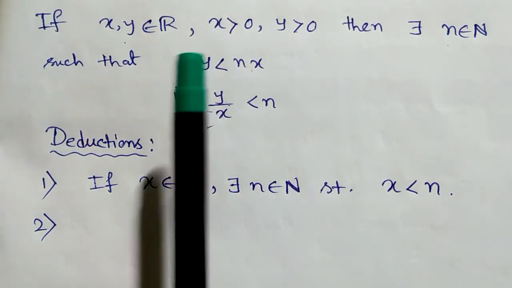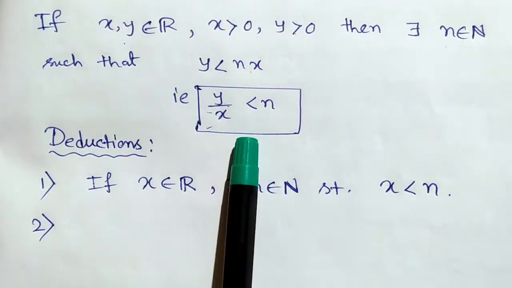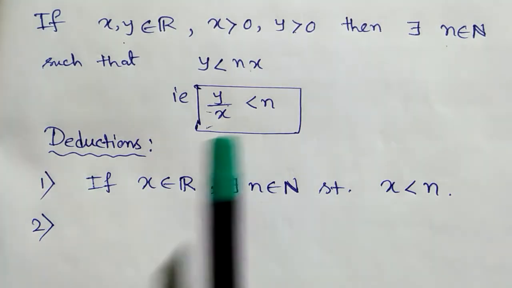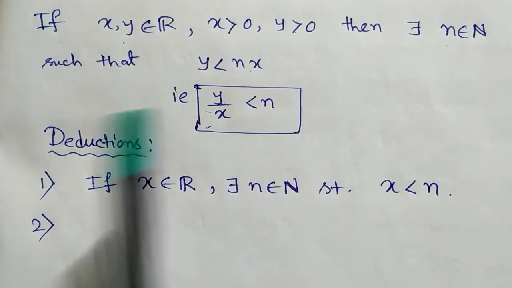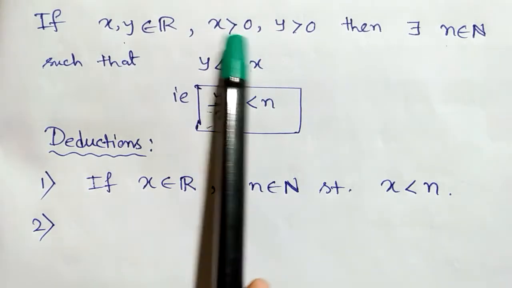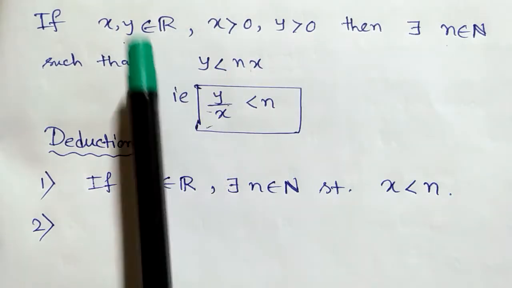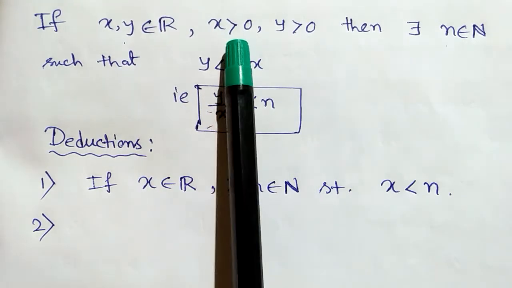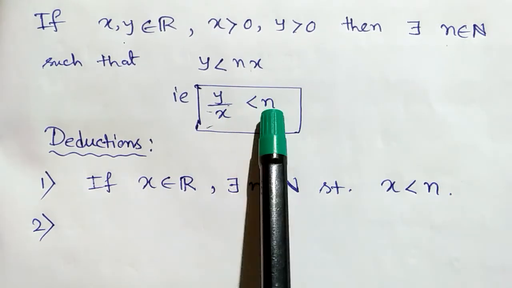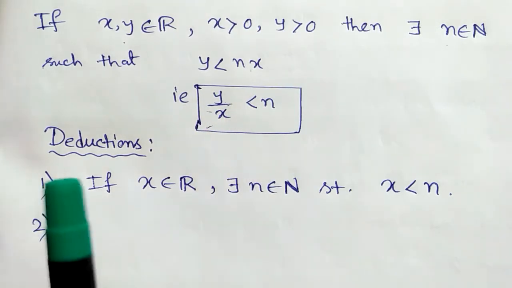Next comes a very important deduction. That is, now again see this expression. So, now we put y equal to 1. So, fix the value of y, that is 1. Then what happens? 1 by x less than n. And here x is a positive real number. So, we get for any arbitrary positive real number, there exists a natural number n such that 1 by x is less than n. That is, the reciprocal of that real number is always less than a natural number.